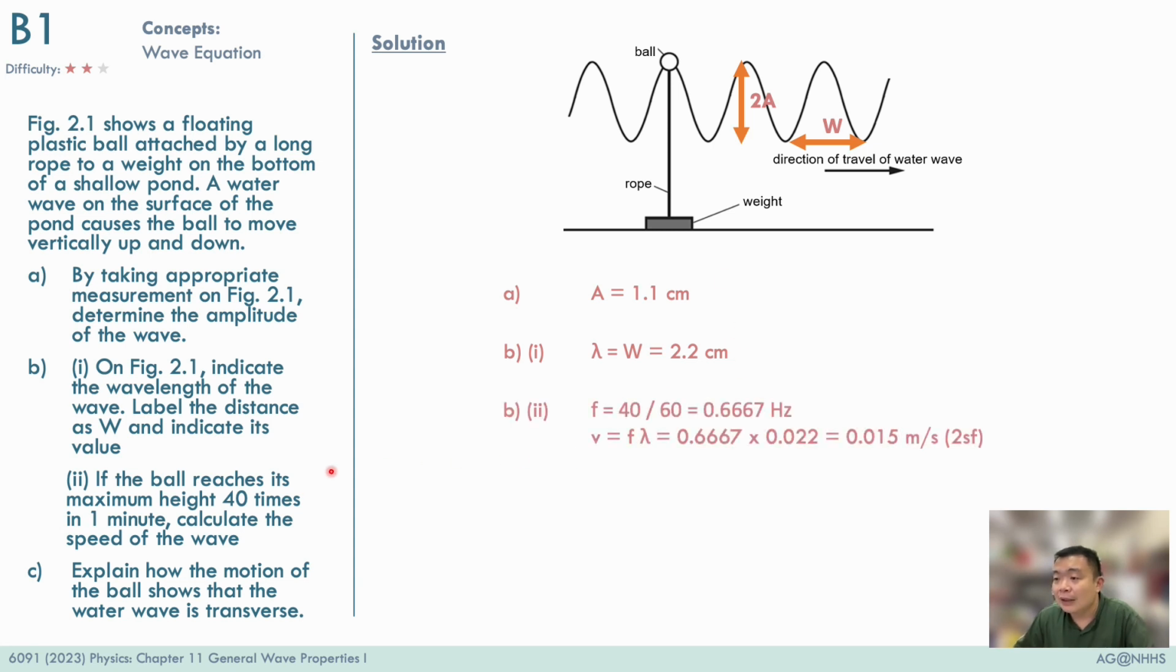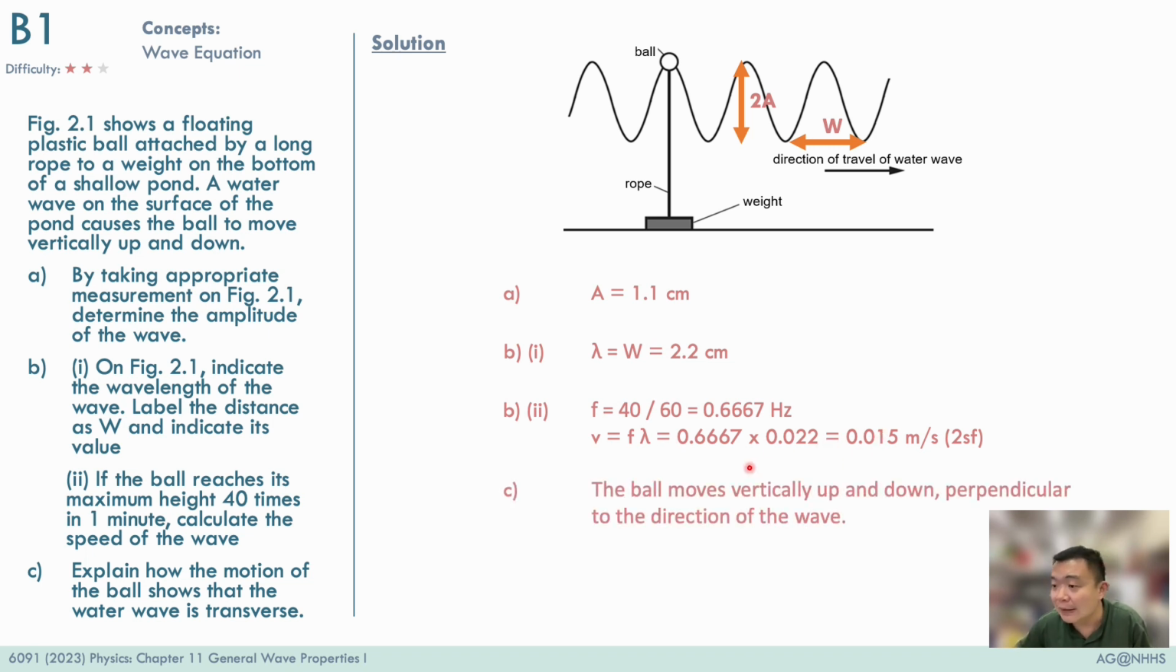In part 2, if you are given that the ball oscillates 40 times in 60 seconds, to convert this into a frequency, which is the number of oscillations in 1 second, we can simply divide 40 by 60. Using 40 over 60, you will be able to get the number of vibrations in 1 second, and this is how we obtain the frequency of the wave. What remains to be done is to use the wave equation and plug in the values for frequency and wavelength to get the wave speed.